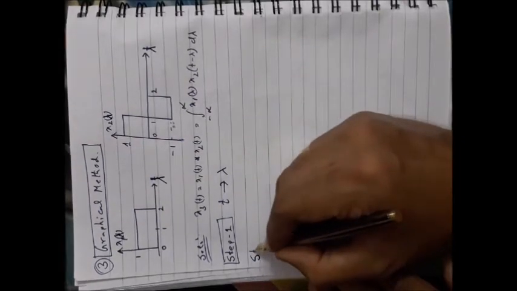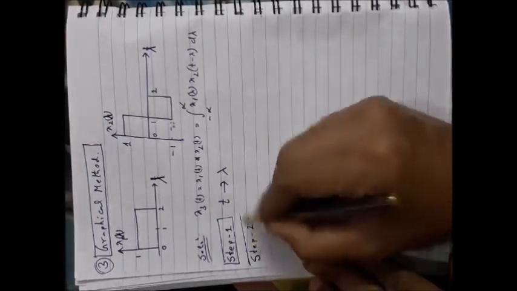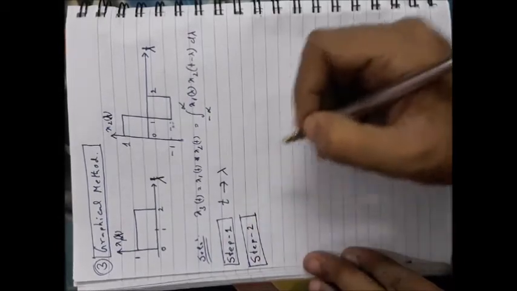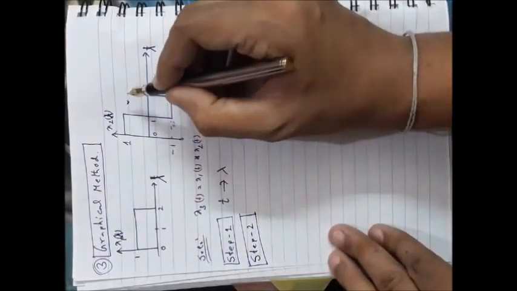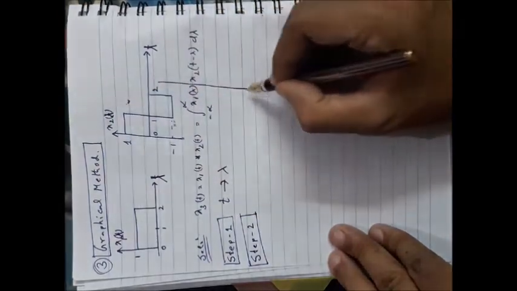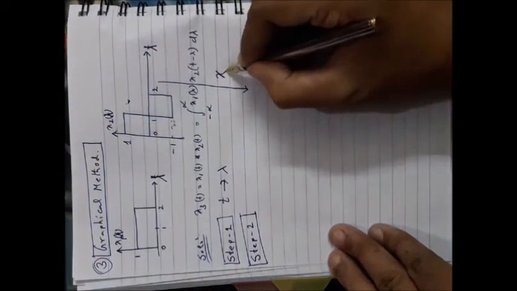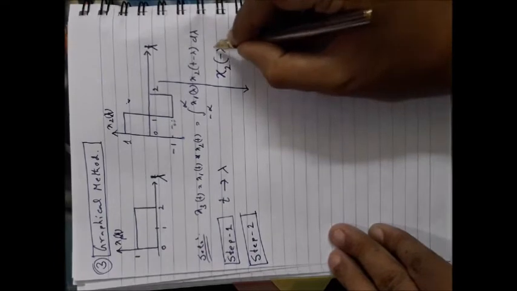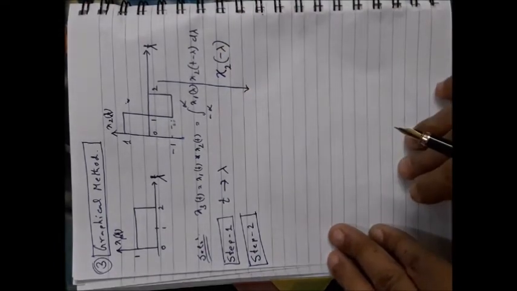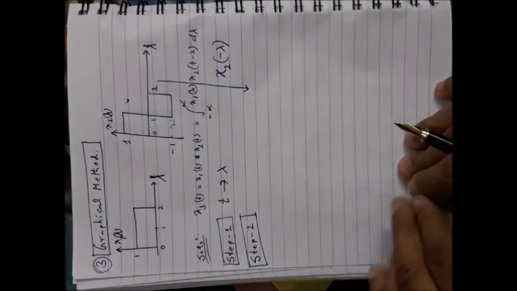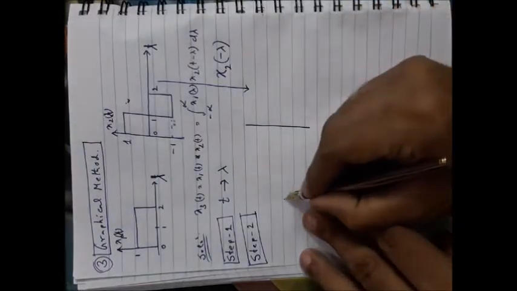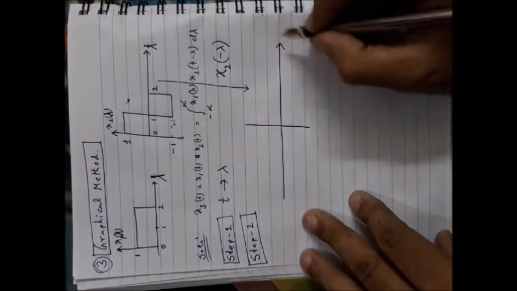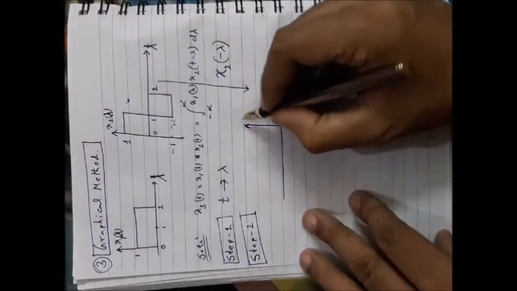Next, step 2. Fold the second signal. Folding means you have to make it x2(minus lambda). What will be the signal? You know what the folding operation is: folding operation means just the time reversal or the mirroring operation.